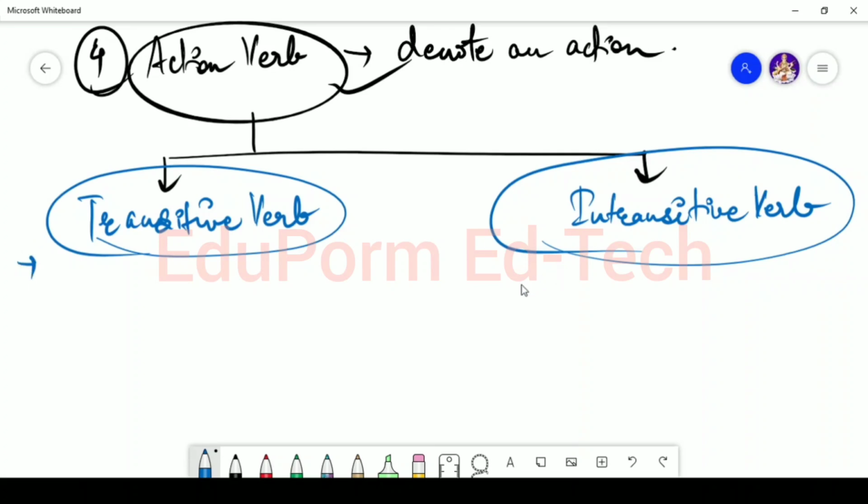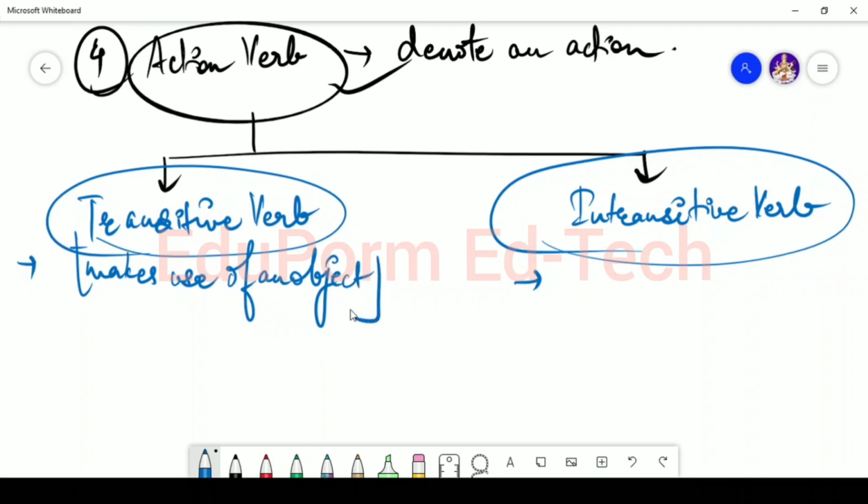I have already talked about these two points before. Let me make you remember them again. Transitive verbs make use of an object, while intransitive verbs have nothing to do with an object.